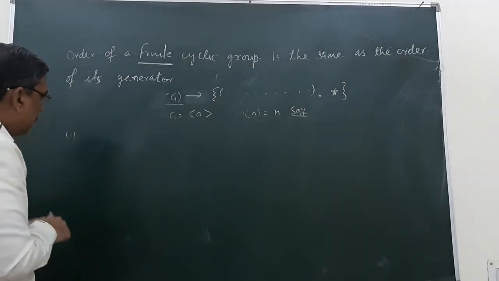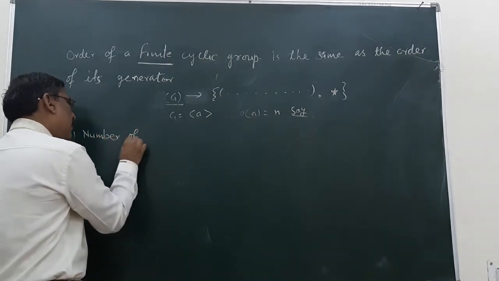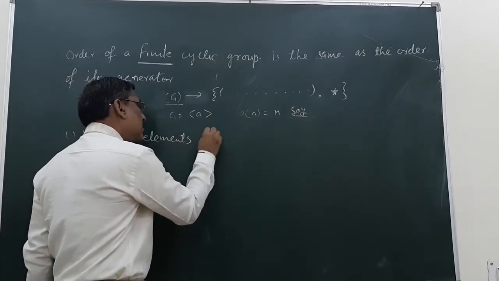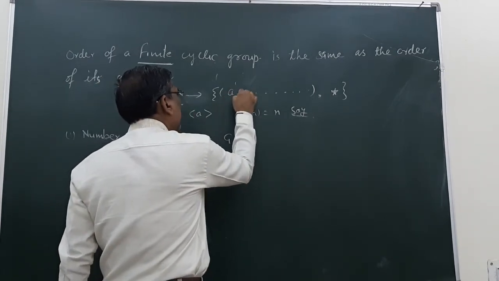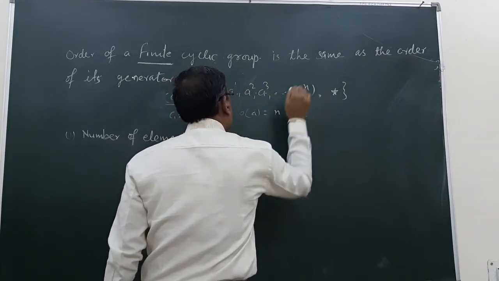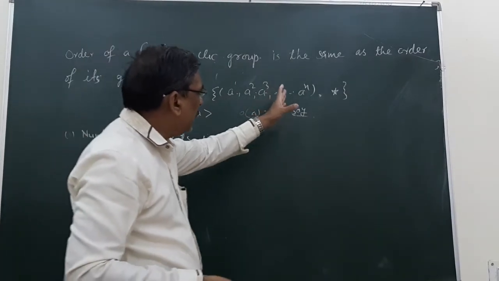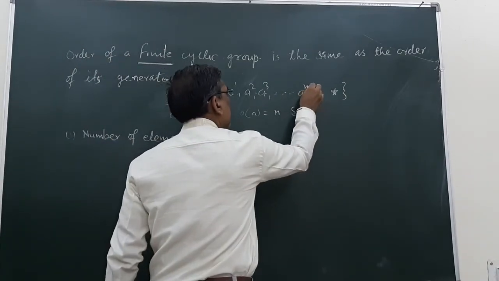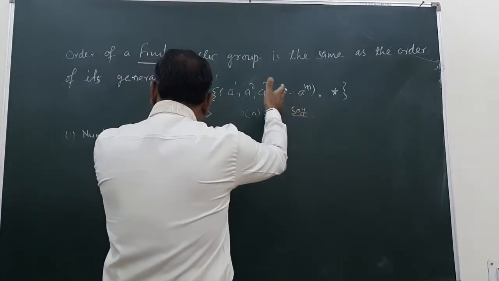First, the number of elements in G. So I can write a1, a2, a3 and so on, up to an, as the elements.